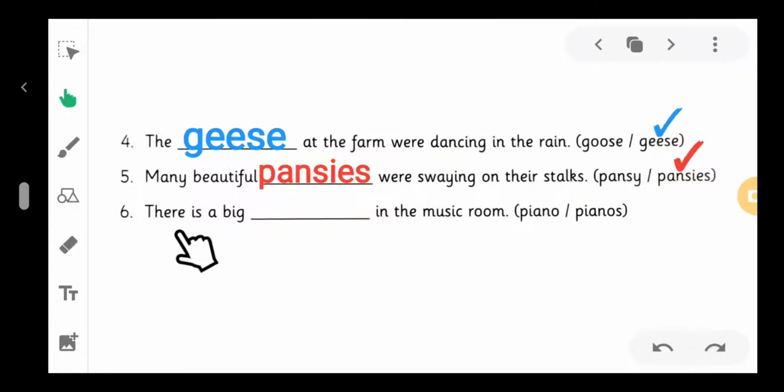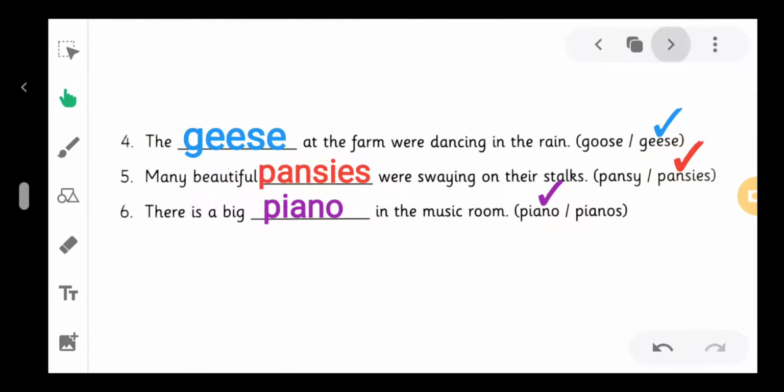Next, number 6. There is a big blank in the music room. Piano or pianos. Piano is a singular noun and pianos is a plural noun. Which noun do we use here? Yes, piano. Why do we use piano here? Because we use a singular noun with is. So we write here piano. There is a big piano in the music room.